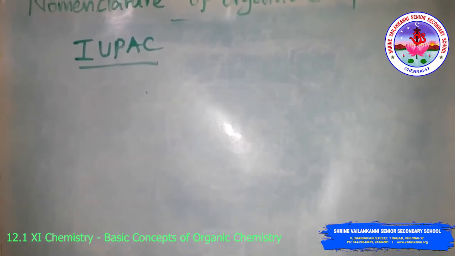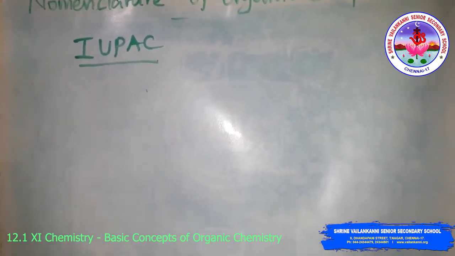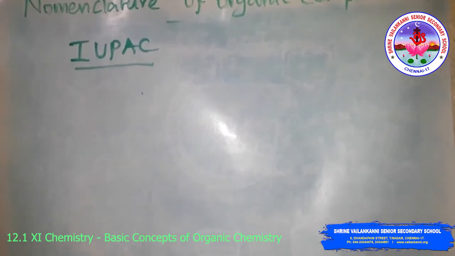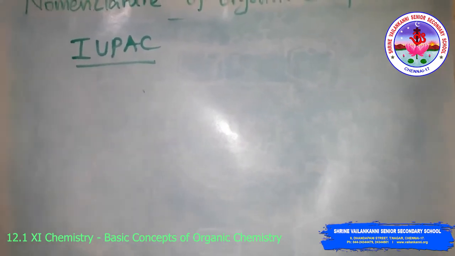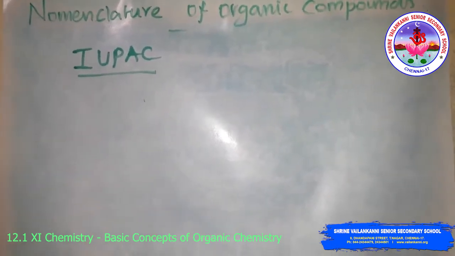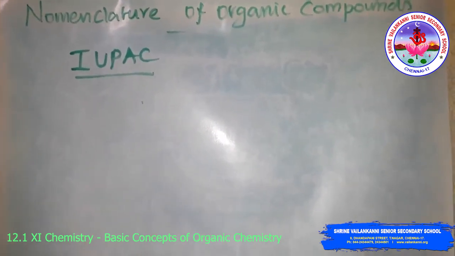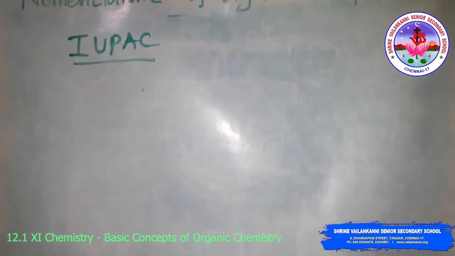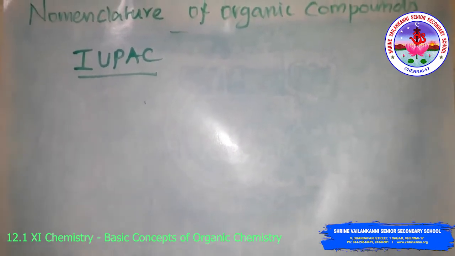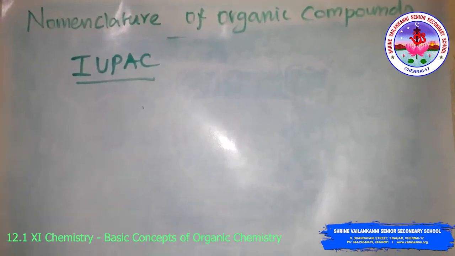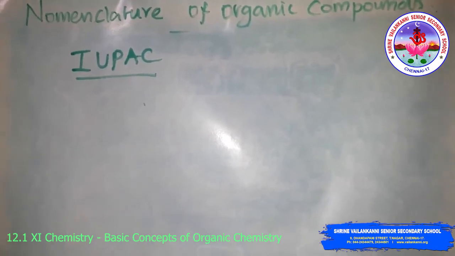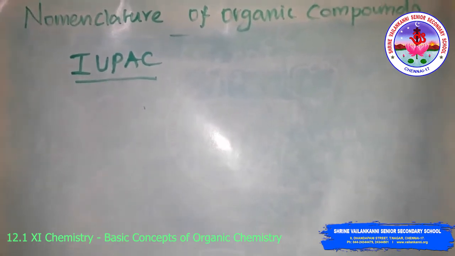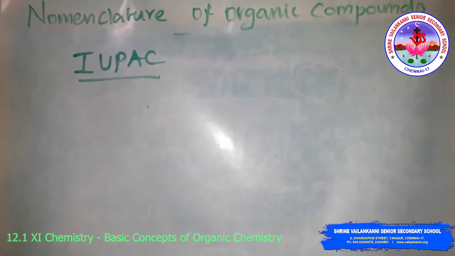Before the IUPAC system of nomenclature, organic compounds were assigned names based on their origin or certain properties. For instance, citric acid is named so because it is found in citrus fruit, and the acid found in red ants is named formic acid, from the Latin name formica. So these names are traditional and are considered trivial or common names.